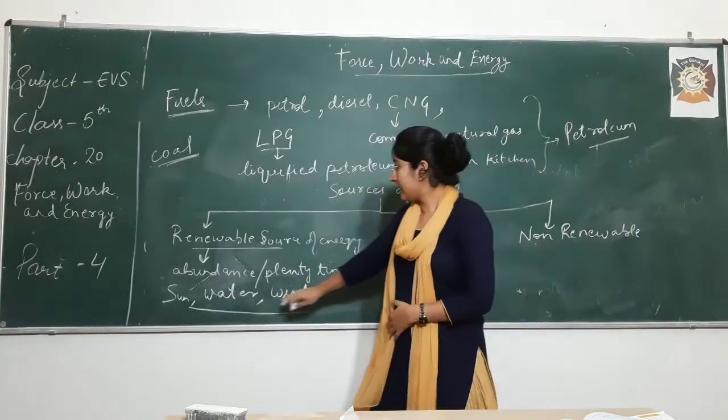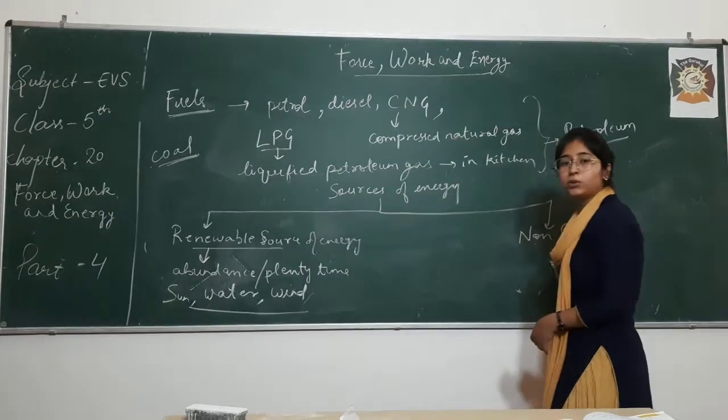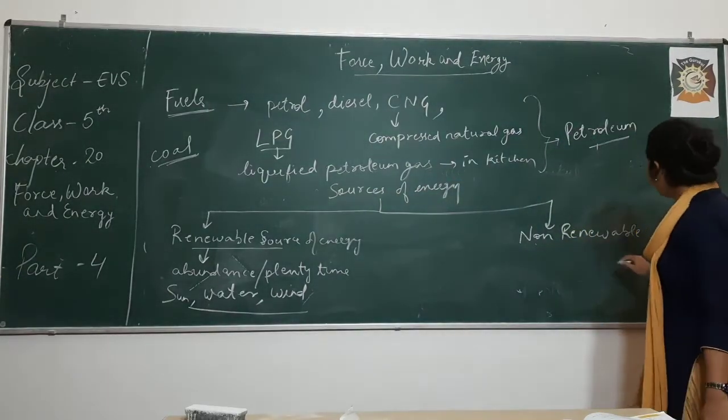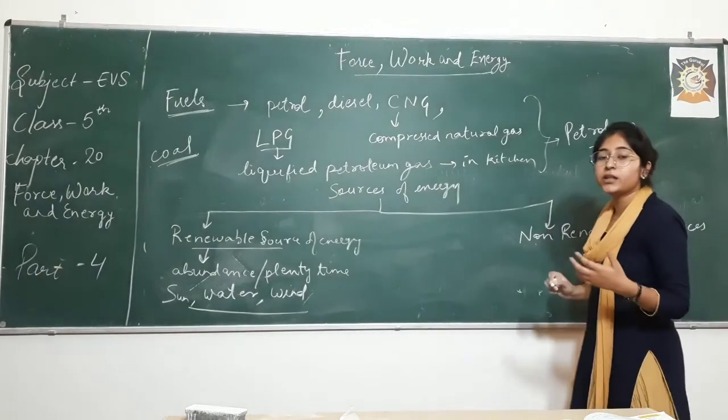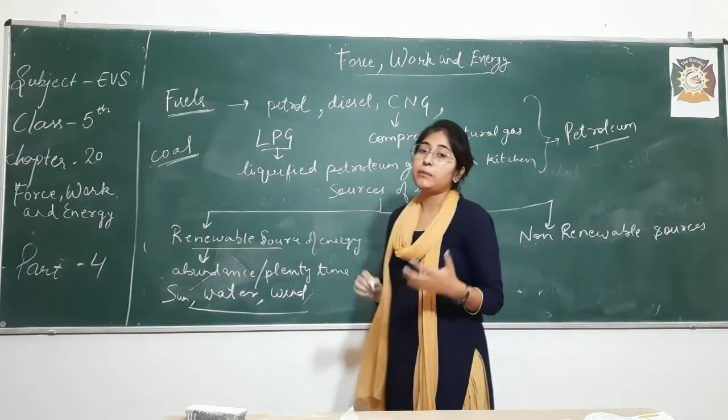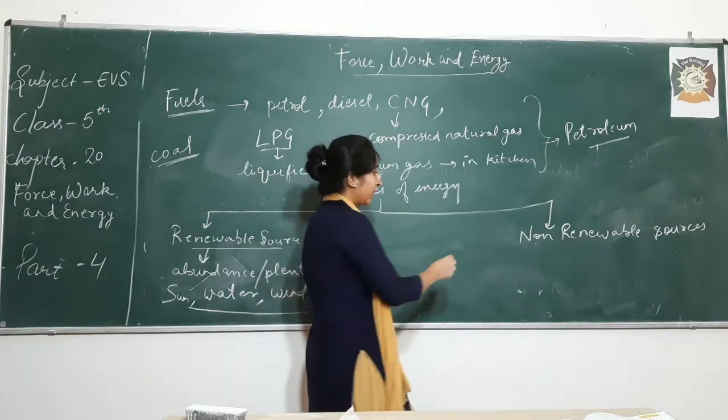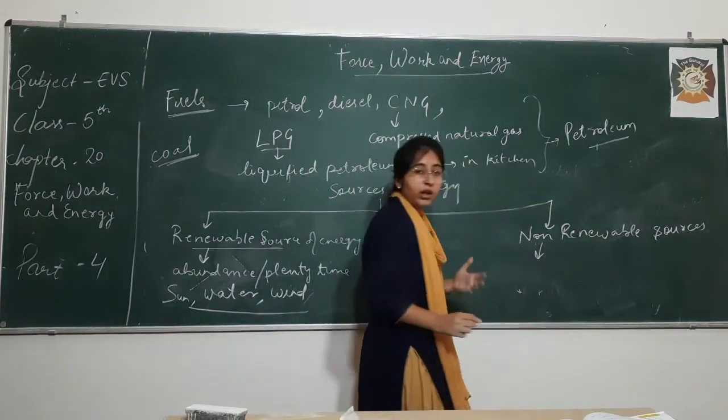Now after these examples, when we move to non-renewable sources of energy, they are those that are not present in very much amount, means that are limited in amount in our nature, in our earth.